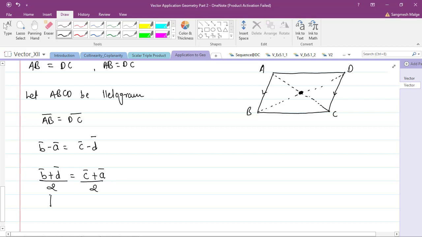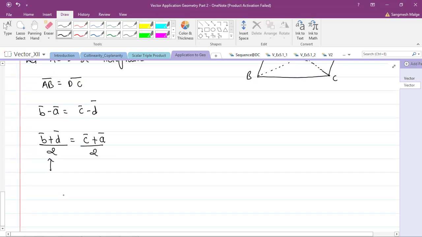This is nothing but the midpoint of BD bar. By the internal section formula, if you remember the midpoint formula, this is nothing but the midpoint of BD bar, and this is nothing but the midpoint of AC bar. Is this okay? Both the midpoints are the same.